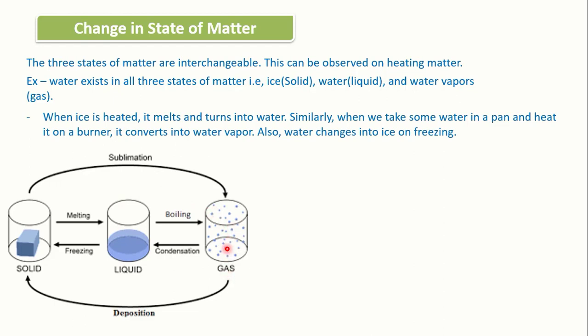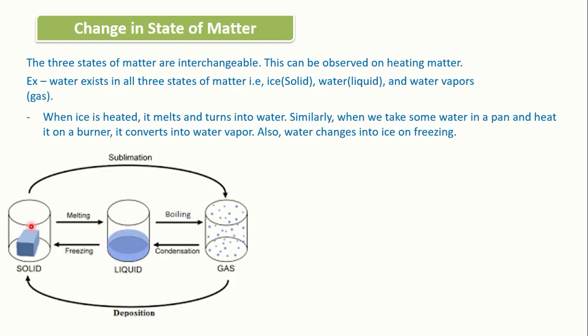When a gaseous material converts into liquid by the cooling process, this is called condensation. And conversion of liquid into solid, again by decreasing its temperature, is called freezing.